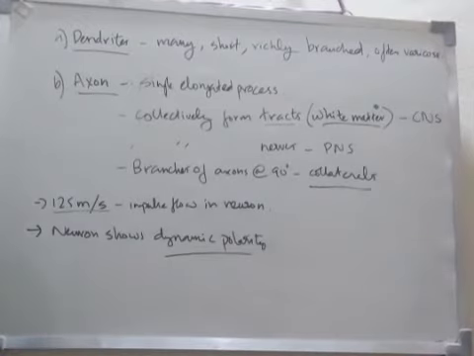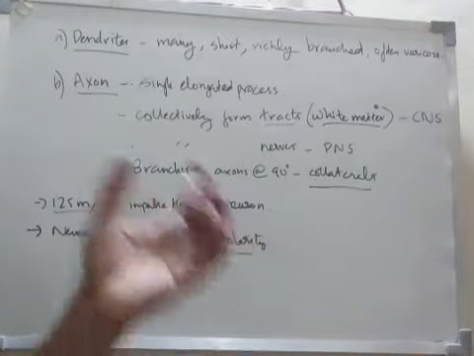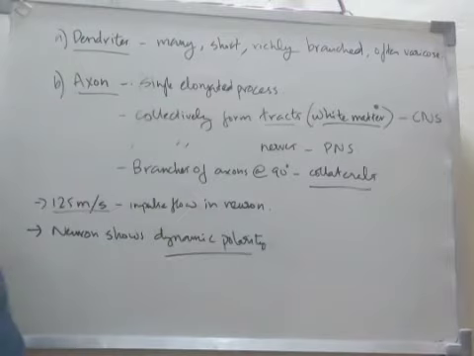Now we have to discuss a chart, divisions of the nervous system. We already discussed it and classified the nervous system into central nervous system and peripheral nervous system.